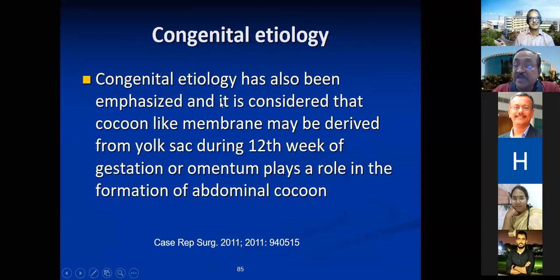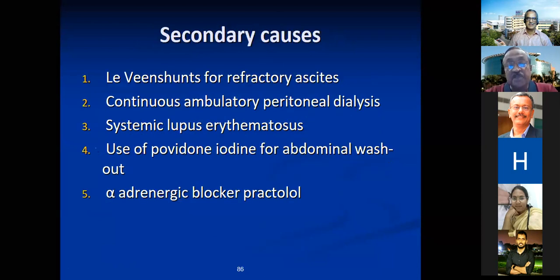As Shivaram has already told you, whenever you have fibrous structures or membranes, always remember a congenital etiology as a second cause. Some theory has been mentioned related to the 12th week of gestation, the yolk sac, and the role of the omentum in forming an abdominal cocoon. Now there are many other acquired causes here.